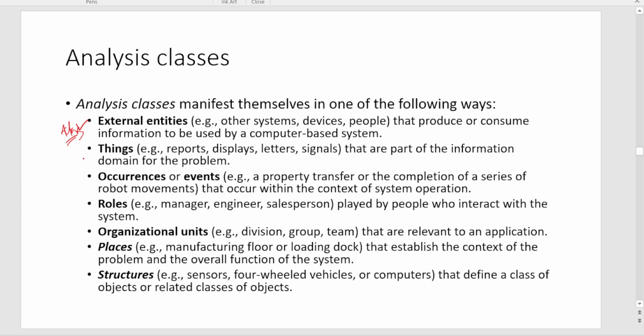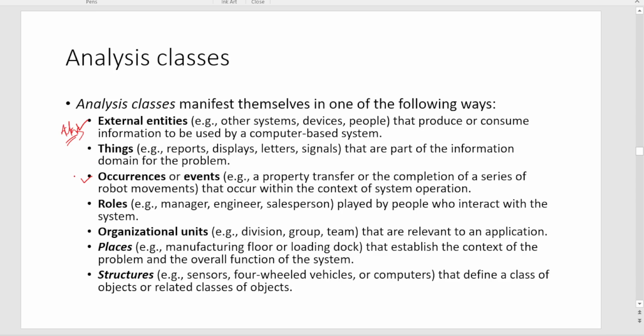The second thing is that a class can be a thing, that means a report, display, letters or signals that are part of the information domain for the problem. It can also be an occurrence or an event, something related to time, that occurs within the context of system operations. Whenever a certain operation happens, this class should be invoked. Until that event occurs, that class should not be invoked.